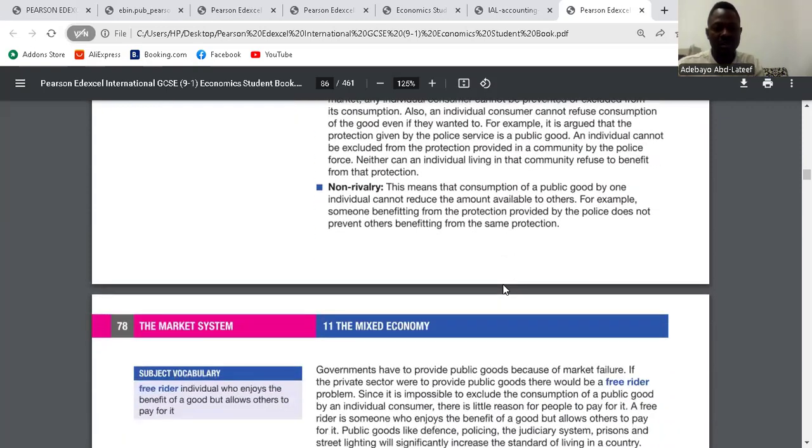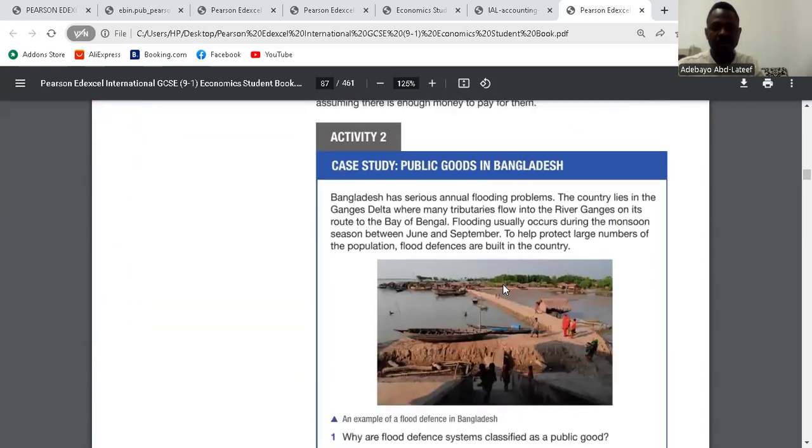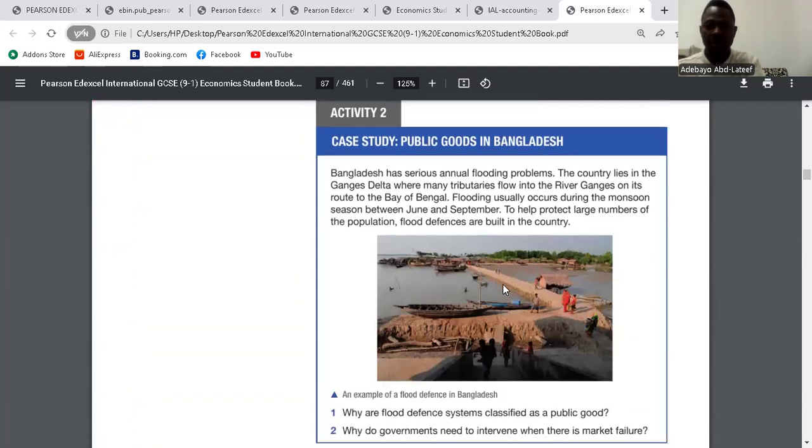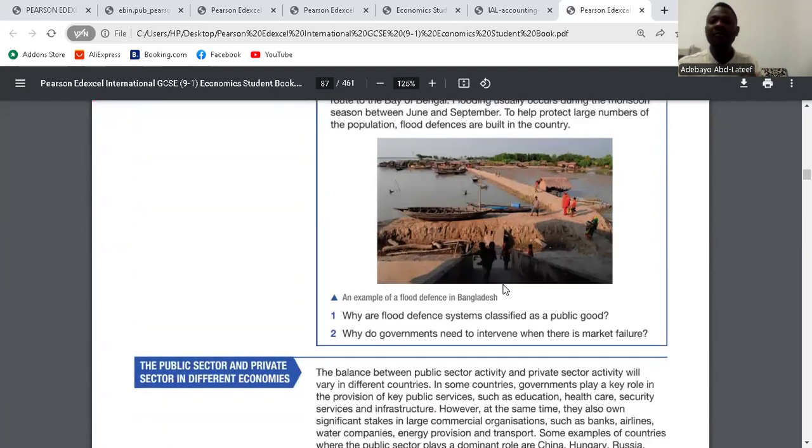We have activity 2. They said flood defense. Why are flood defense systems classified as a public good? Flood defense systems are considered public goods because they are non-excludable and non-rivalry. If it helps everybody, it does not take away from somebody. That means, as long as you are within the environment, you can all enjoy the benefit. Nobody is stopping you from enjoying the benefit.